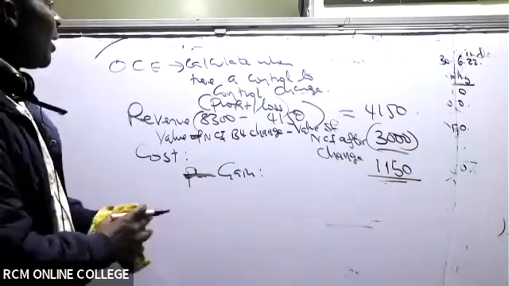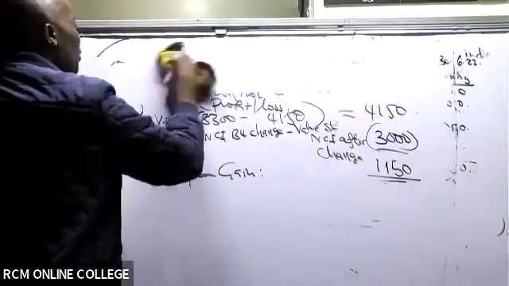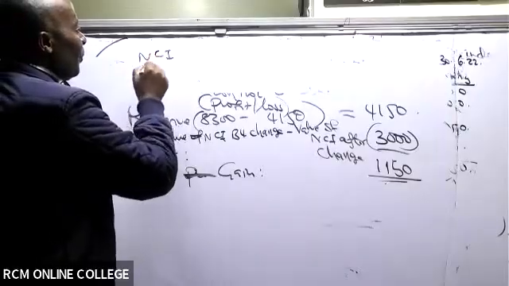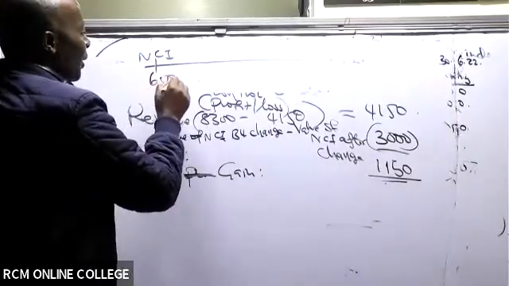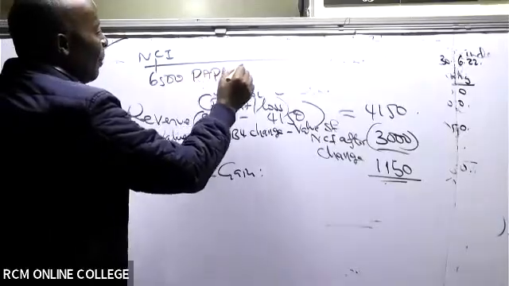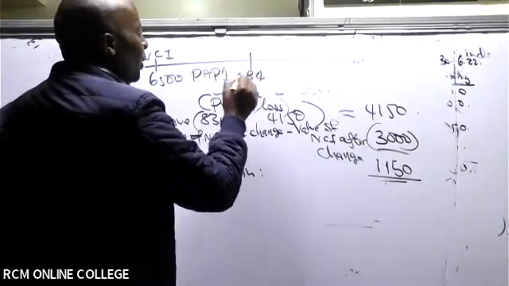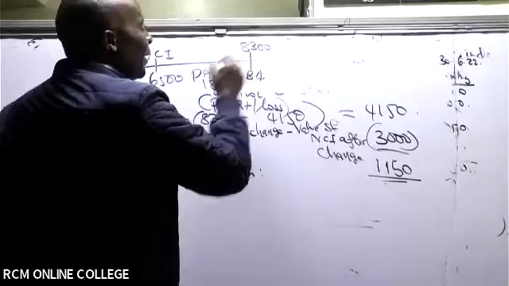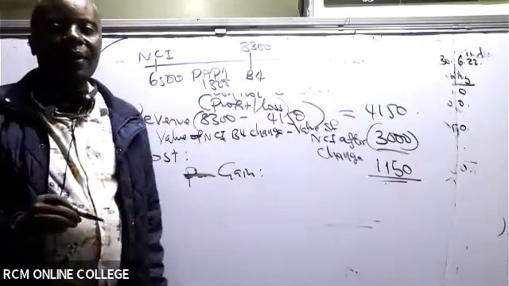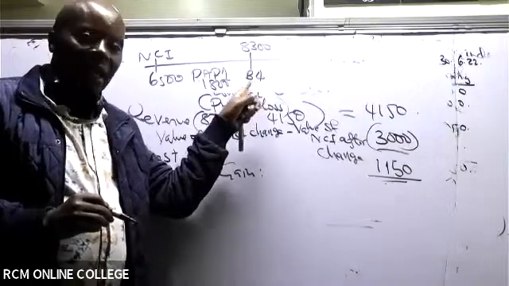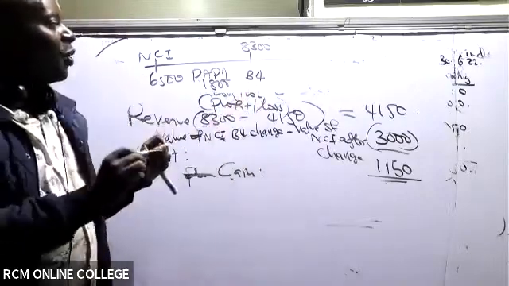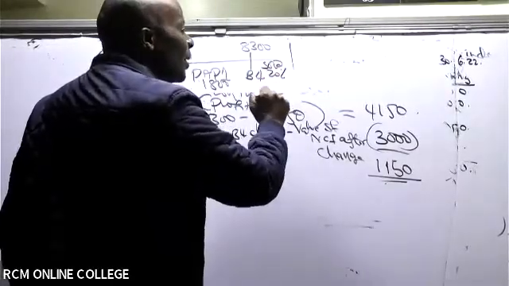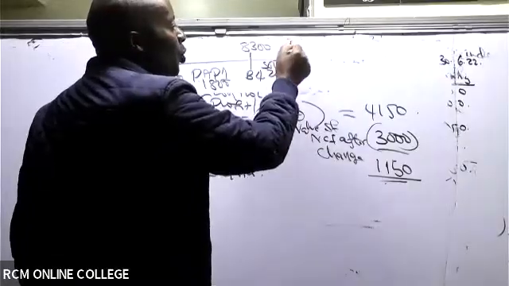Marianne is asking a question there. These guys, the NCI, when they began at 6,500, then they had a post-acquisition profit. Before the change, it was 1,800, which gave them a figure of 8,300. Immediately these guys went ahead and sold 20%. What was their new value? Their new value was 4,150.